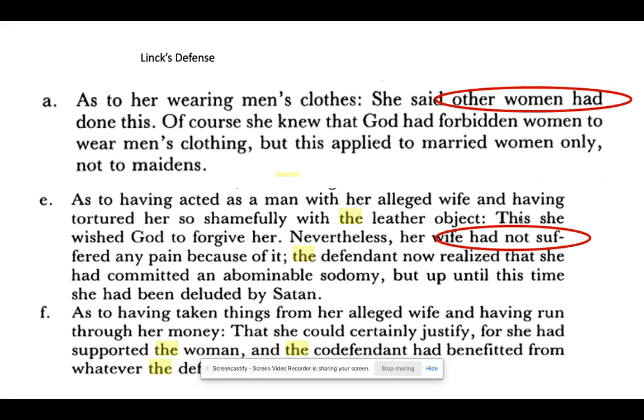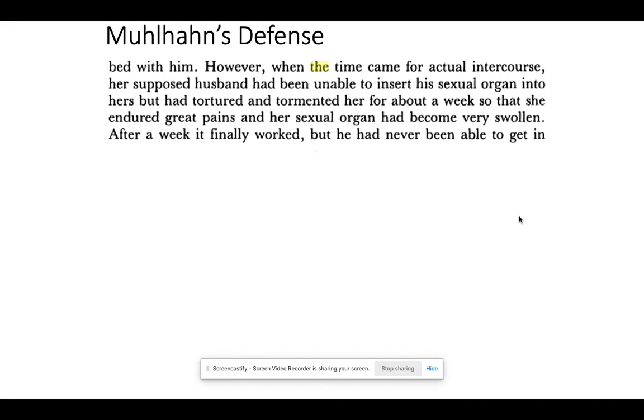With regard to any sort of sexual encounter, she argues that the wife did not suffer any pain through the sexual act. That there was some sort of enjoyment that was yielded from the exchange. With regard to taking things from the wife, she's saying that if she did take anything, it's because she had supported the daughter through the marriage. And so this brings up questions about patriarchy.